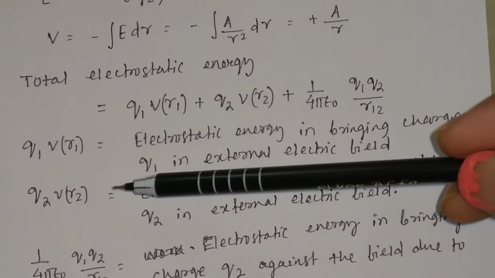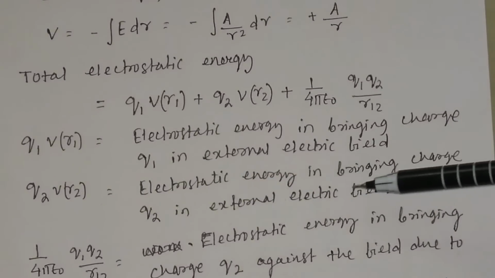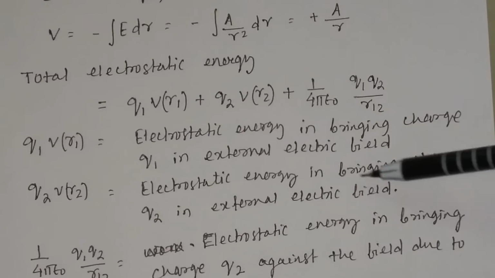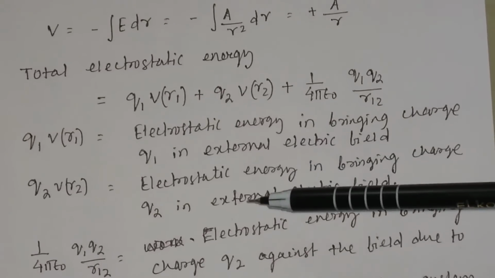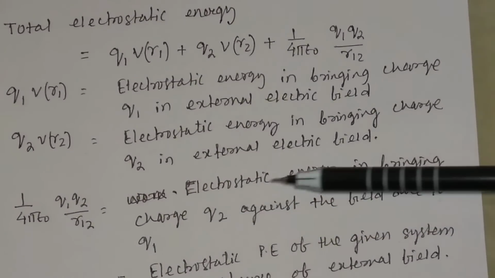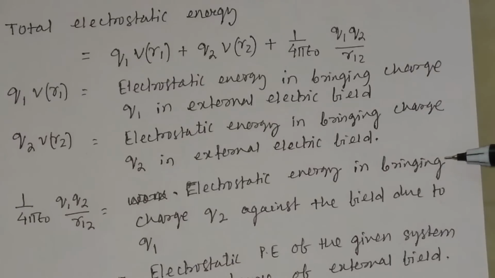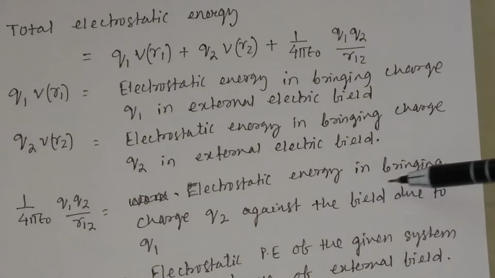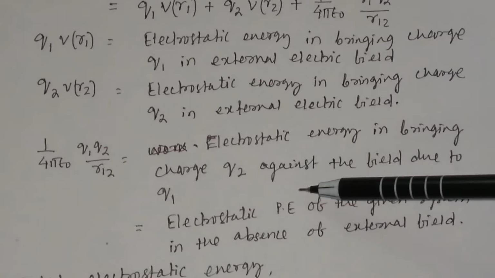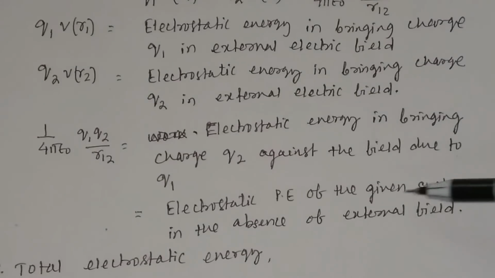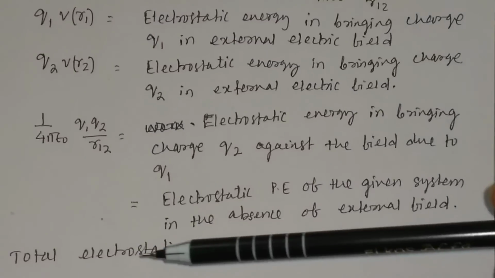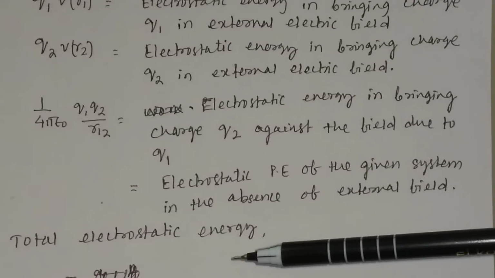Similarly, Q2 V(R2) is the electrostatic energy in bringing the charge Q2 in the external field E and in the external potential V. And 1 by 4 pi epsilon 0 Q1 Q2 divided by R12 is the electrostatic potential energy in bringing the charge Q2 against the field due to Q1. So this is nothing but the electrostatic potential energy of the given system in the absence of the external field. This we have calculated, and that is equal to minus 0.7 joule.